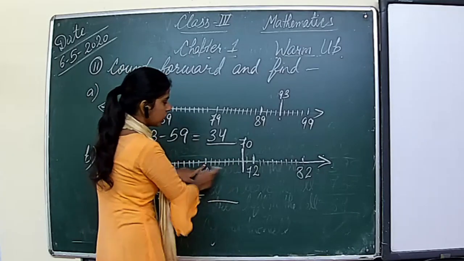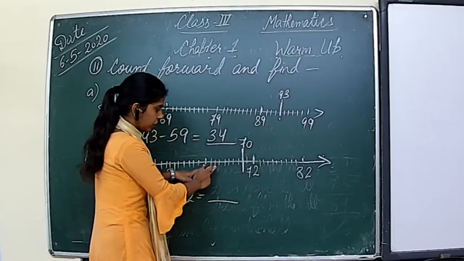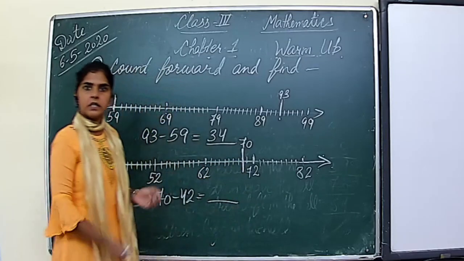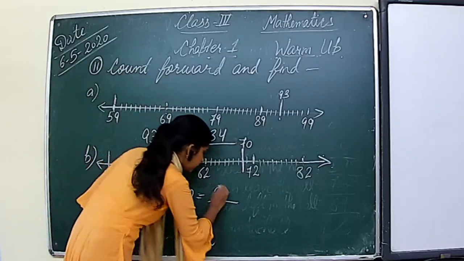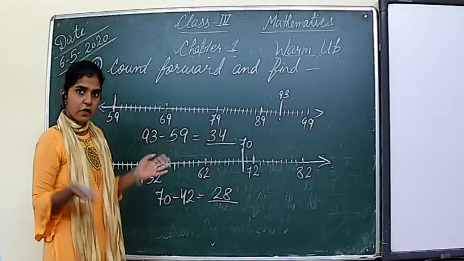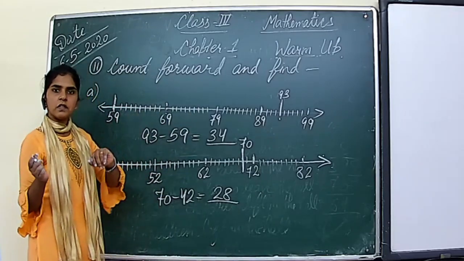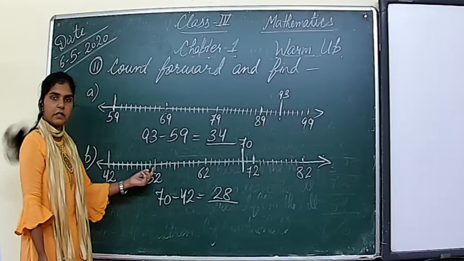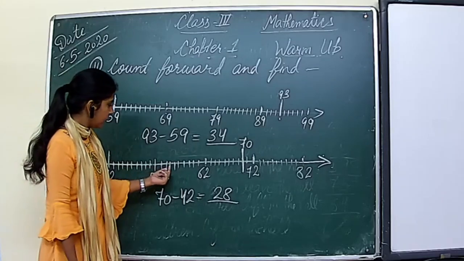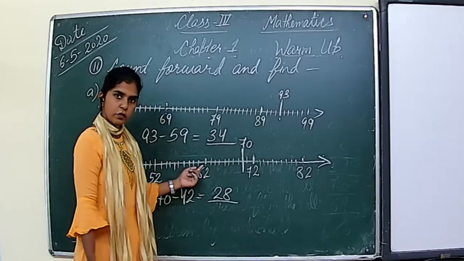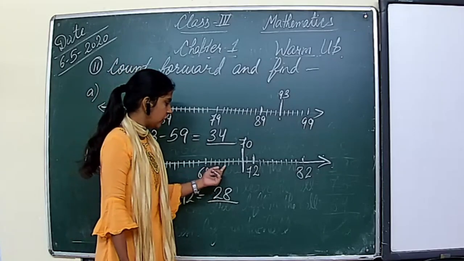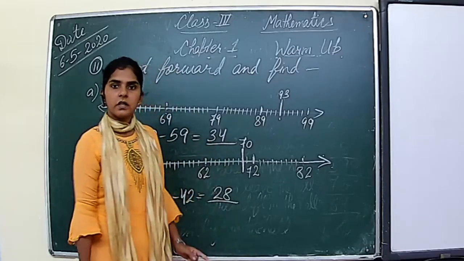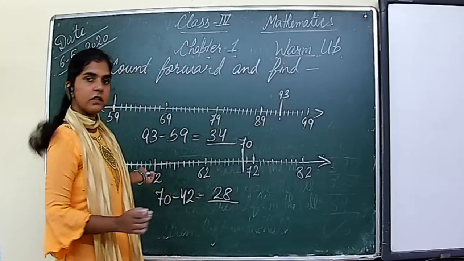So now we will count these numbers: 20, 21, 22, 23, 24, 25, 26, 27, 28. Answer is 28. Okay? Or what can we do? We can count the numbers separately, right? Like 1, 2, 3, 4, 5, 6, 7, 8, 9, 10. 11, 12, 13, 14, 15, 16, 17, 18, 19, 20. 21, 22, 23, 24, 25, 26, 27 and 28. Answer is 28. Okay? I hope you understand this question.